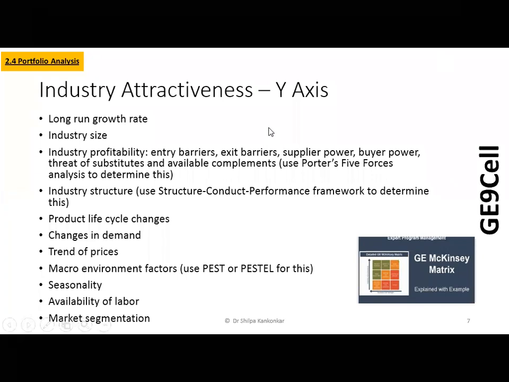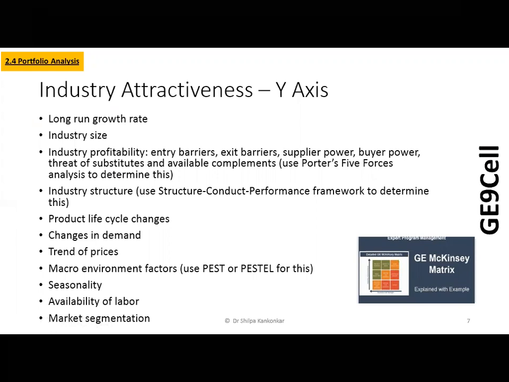And as a company, Patanjali is giving a tough fight. So that is your industry attractiveness. Your growth rate is high, your industry size is high, and the entry barriers to having an organic product are also very high, because you need to develop that kind of economies of scale. And where will you find out whether the industry is profitable or not? The 5 forces model, we have studied it. This will tell you whether your industry is profitable or not.